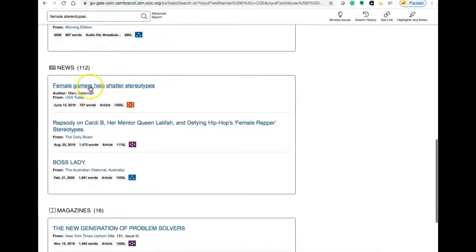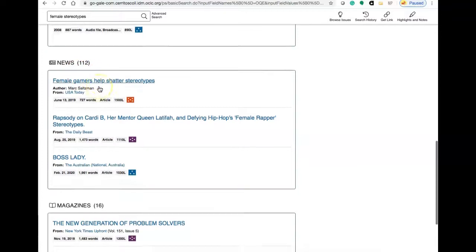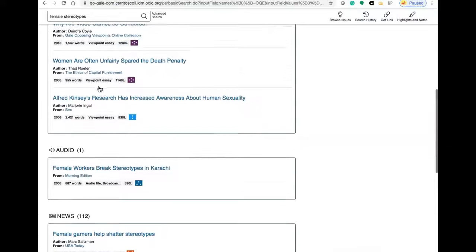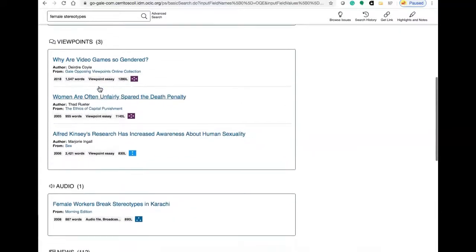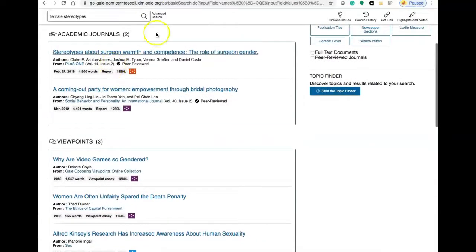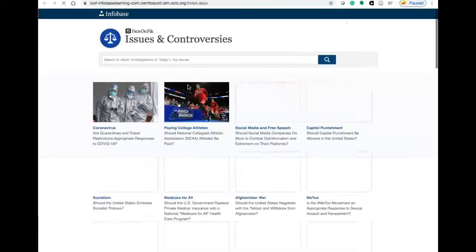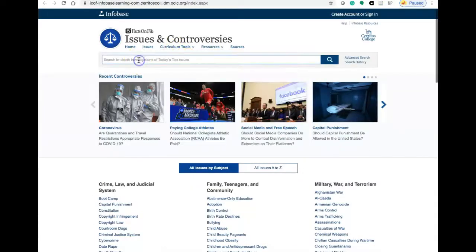Like, for example, maybe stereotypes in terms of gamers, or as we take a look at some of these other articles, maybe you get other ideas. So when I go back to, for example, Issues and Controversies, we can see some other types of articles if I run the same search of female stereotypes.